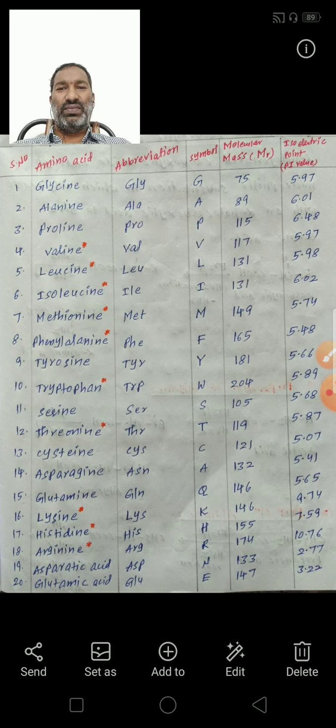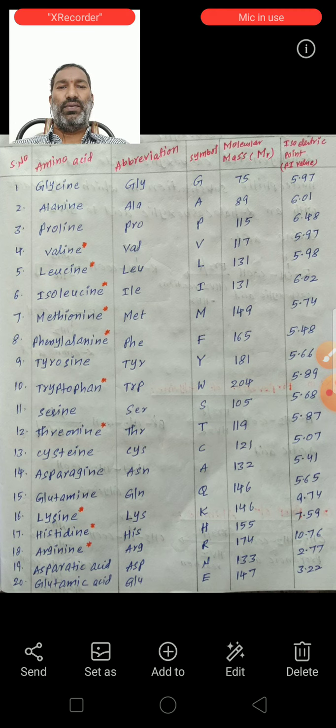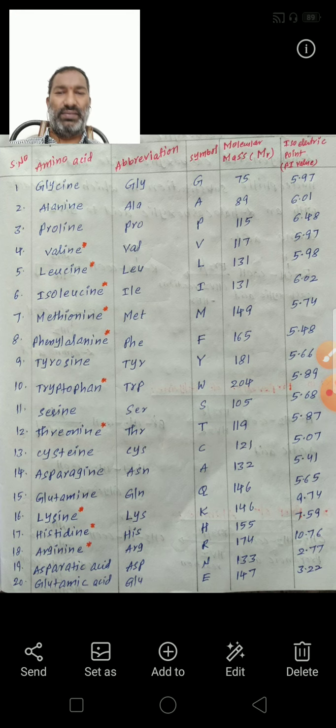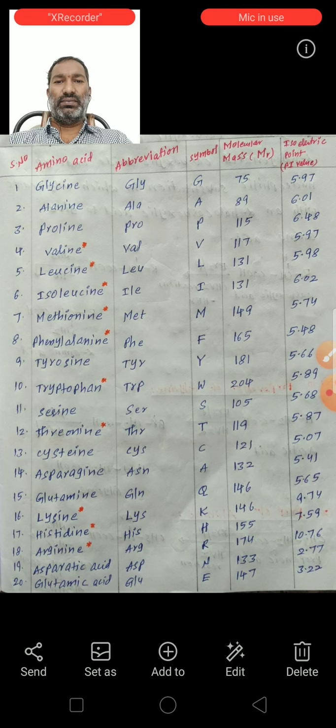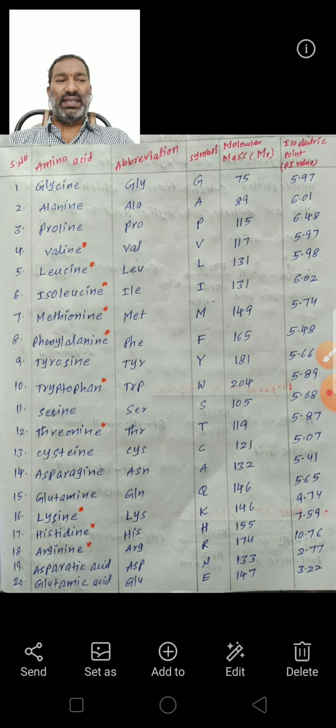The molecular mass of glycine is 75 and the isoelectric point, pI value, of glycine is 5.97. Next, the second one, alanine. Abbreviation is ALA, symbol is A. Molecular mass is 89 and the isoelectric point of alanine is 6.01.